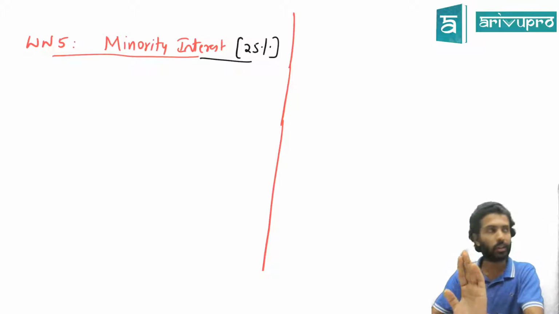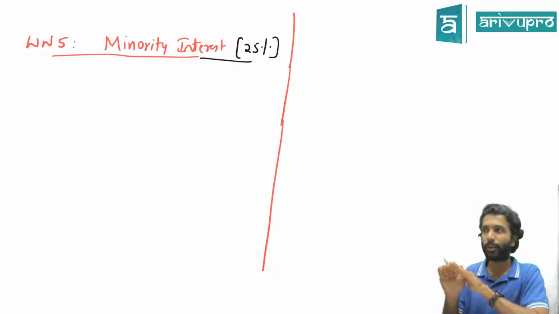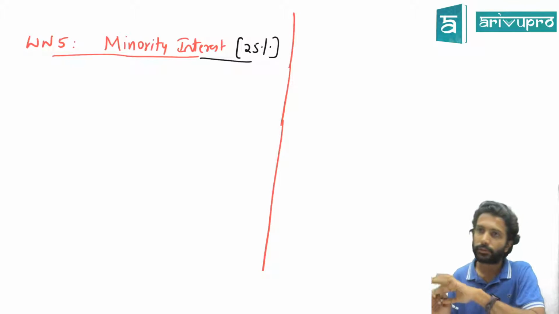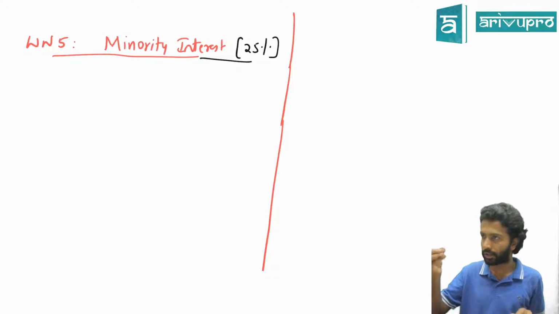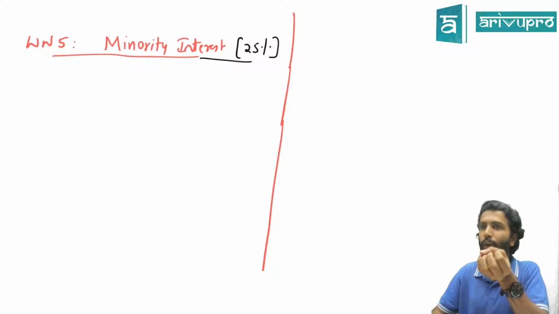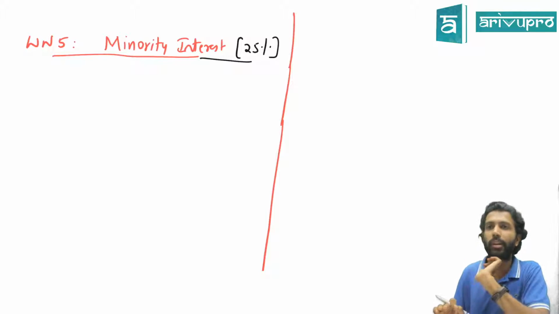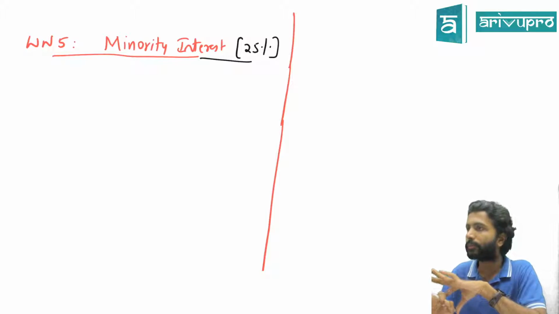This is one explanation. I'll give you another explanation a little later once we do the balance sheet. That is a better one in fact. For the time being, is it okay? Fine, good enough guys. Since 25% of the company is owned by somebody else, that means you have to show their liability also. So that has to be shown in the consolidated balance sheet, otherwise the balance sheet will not match. Yes?